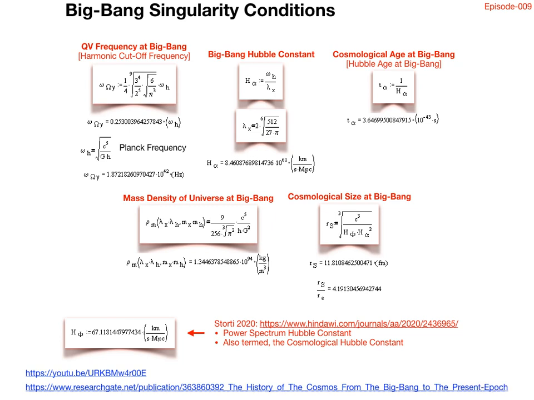We achieved this by utilising a 2020 publication by Storti, whereby the author accurately calculates an experimentally verified value of the Hubble constant as measured via the cosmological power spectrum. This information is transformed into the Big Bang singularity radius. The result obtained indicates that the Big Bang singularity radius, that is, the size of the universe at the instant of the Big Bang, was approximately 4 times the classical electron radius. The two most useful results going forward are the mass density and size of the singularity we identify as existing at the instant of the Big Bang.